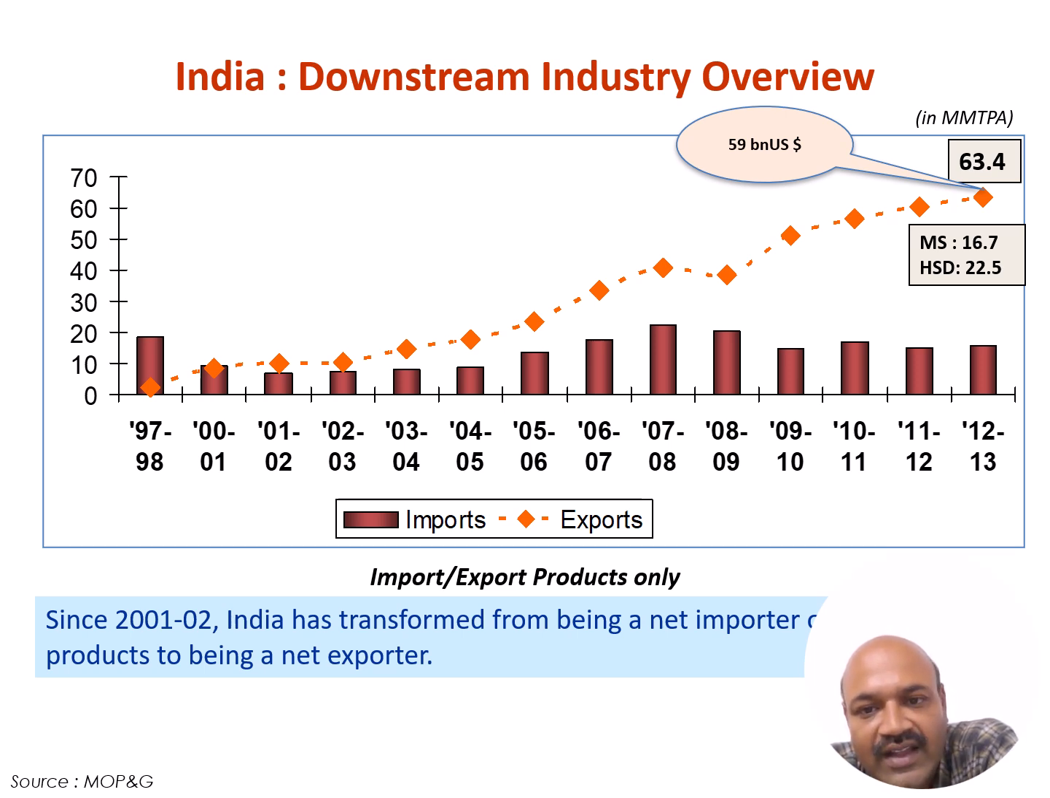You can see how imports and exports have gradually changed. Imports decreased up to 2013, whereas exports increased from 1997 and are now up to 63.4. It shows an increasing trend up to 63.4 over the past 16 years, from 1997 to 2013. The exporter shows an increasing trend, whereas the importer shows a decreasing trend. So since 2002, India has transformed from being a net importer of petroleum products to being a net exporter.